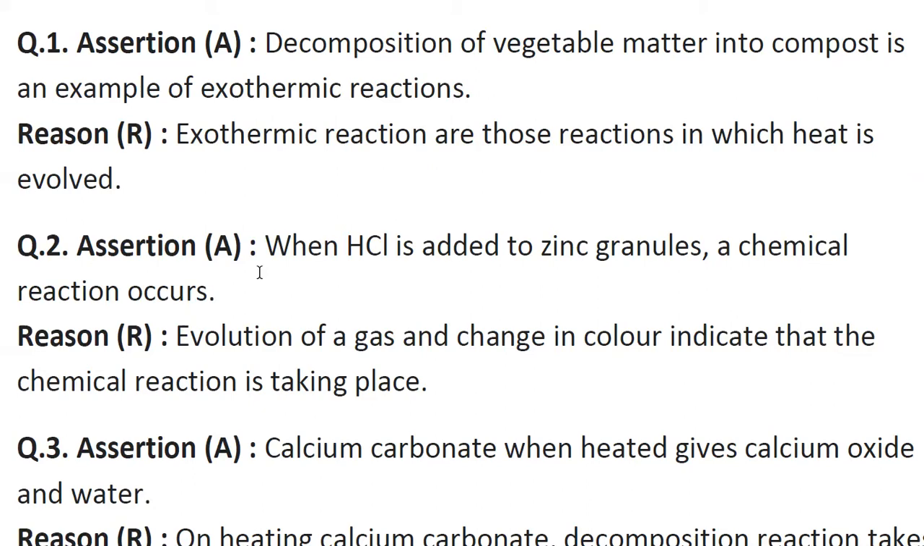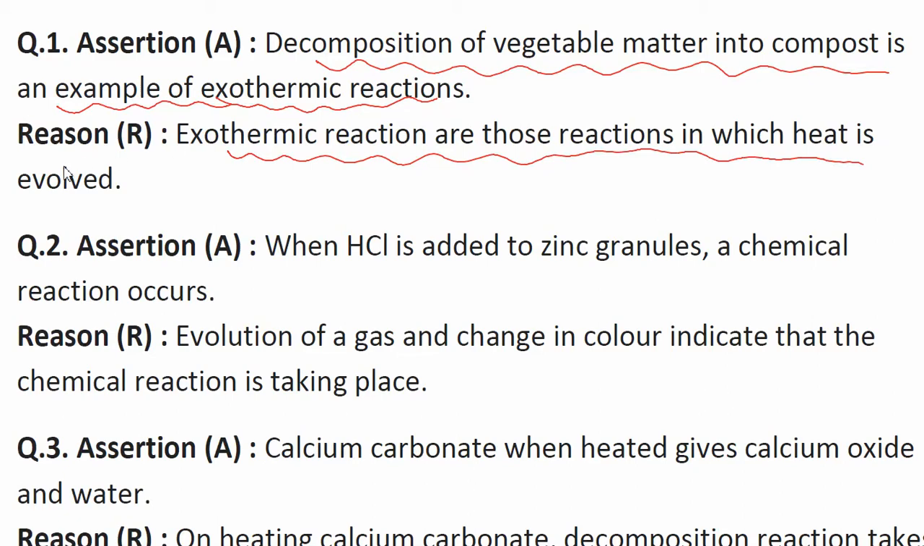So first, decomposition of vegetable matter into compost is an example of exothermic reaction. So I think, yes, it is true. Decomposition of vegetable matter into compost is an example of exothermic reaction because when the decomposition of vegetable matter takes place, heat is released. When heat is released from a chemical reaction, it is a type of exothermic reaction. Next, exothermic reactions are those reactions in which heat is evolved.